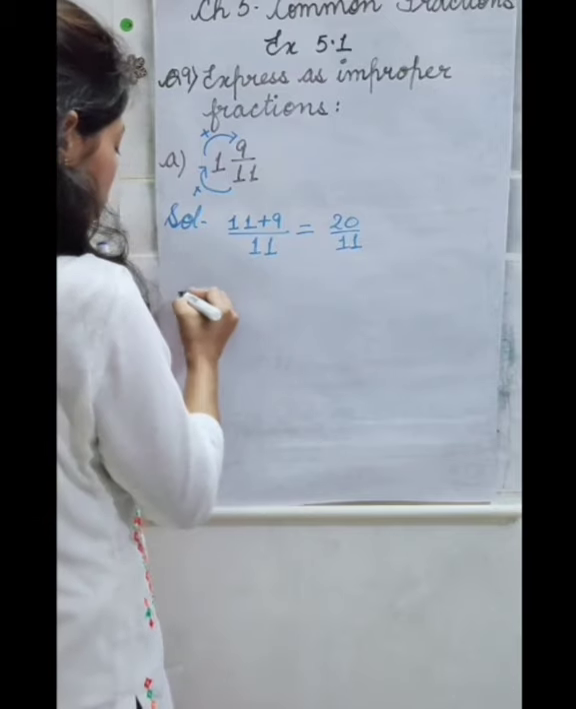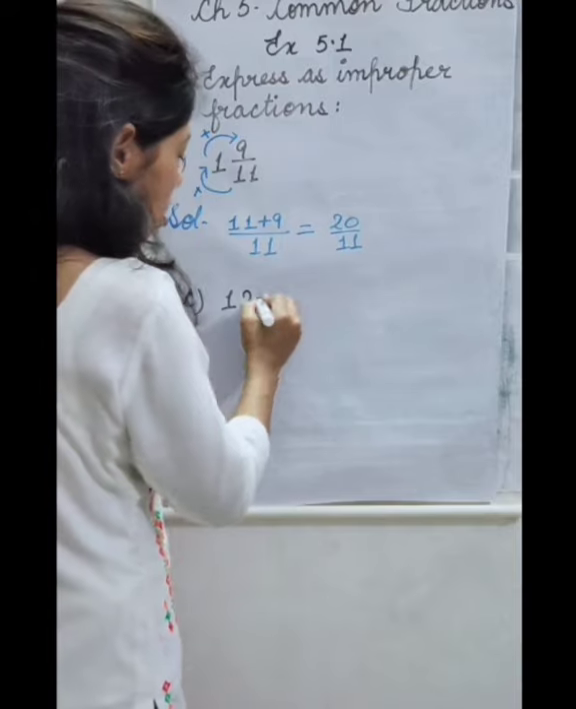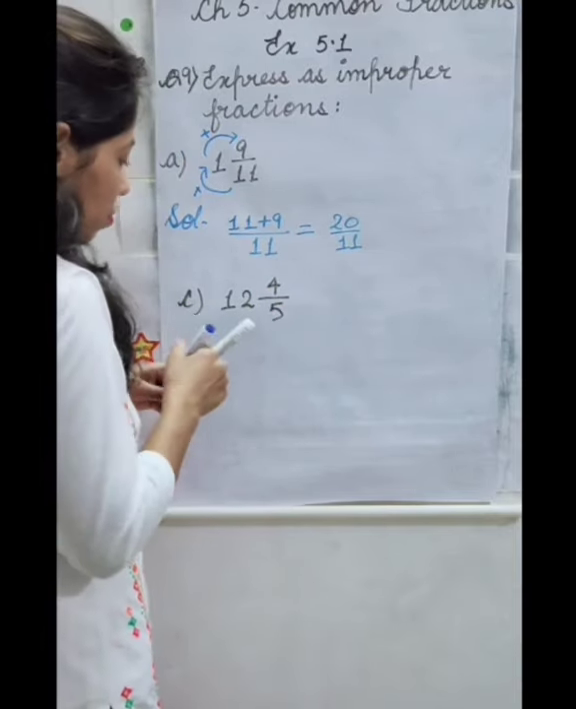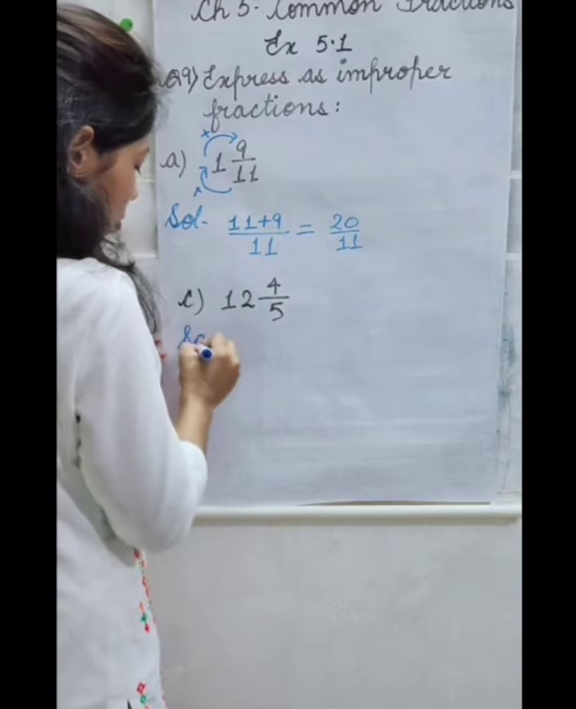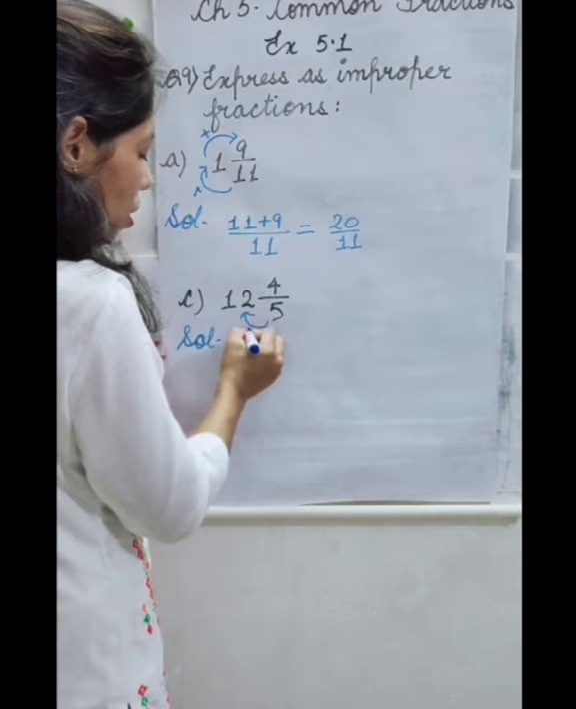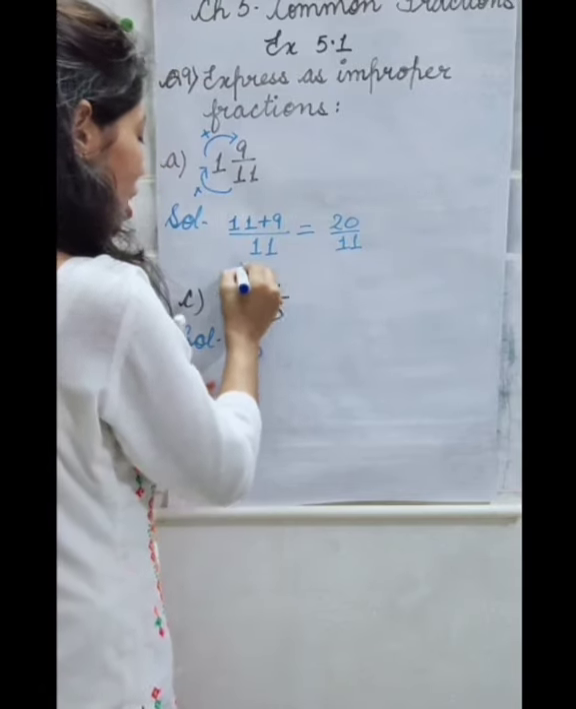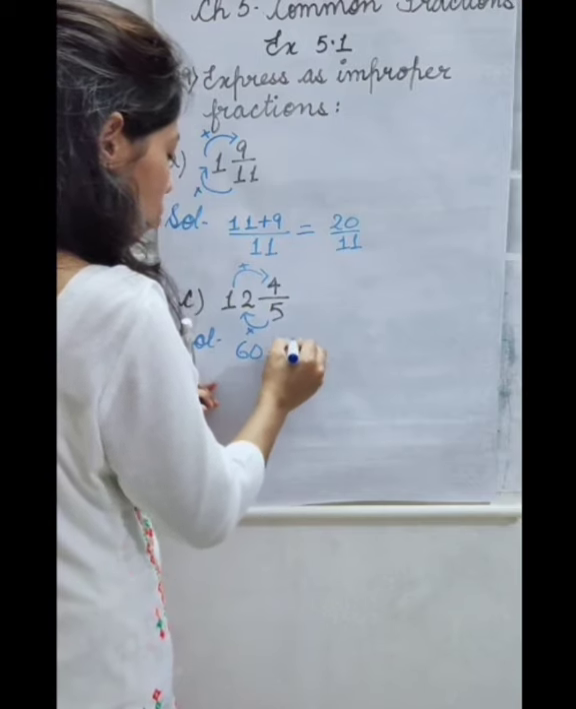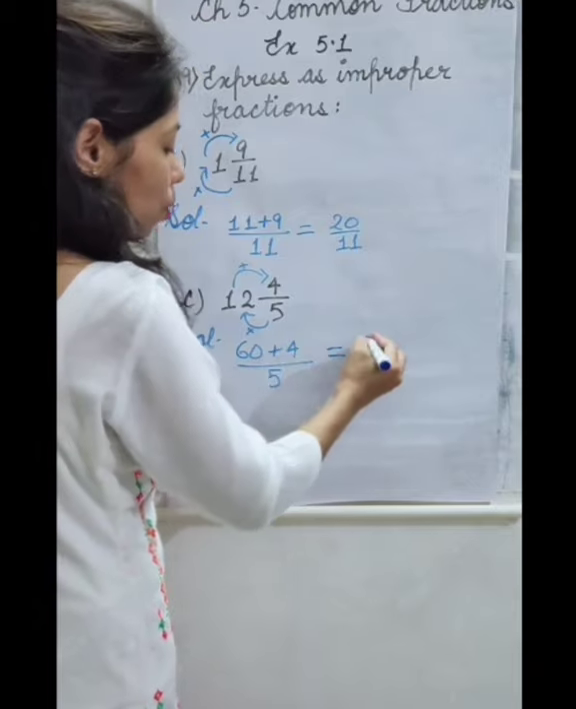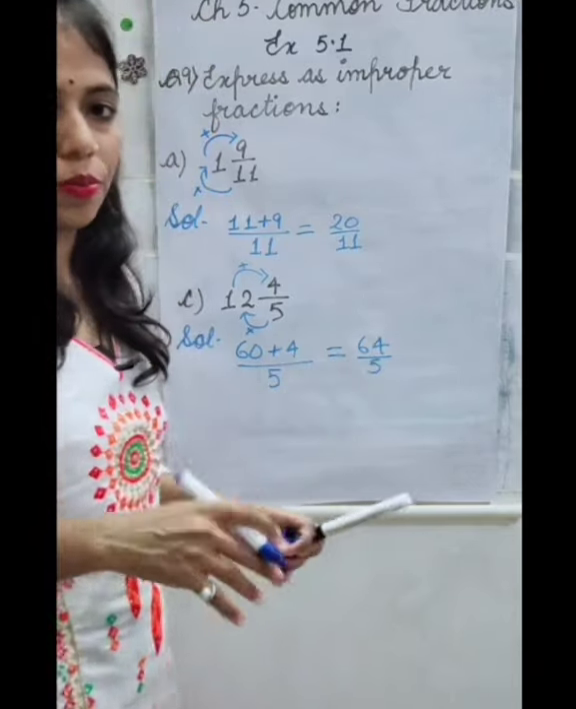Part C, 12 whole 4 by 5. So we will multiply this 12 by 5. 12 fives are 60. To this 60 we will add this 4, and the denominator will remain as it is. 60 plus 4, 64 by 5.